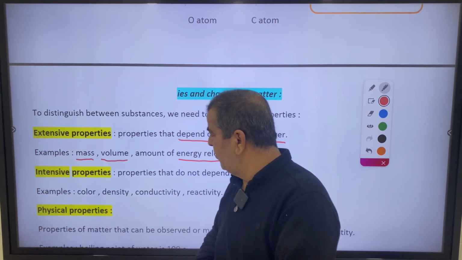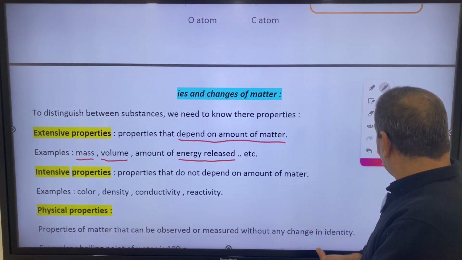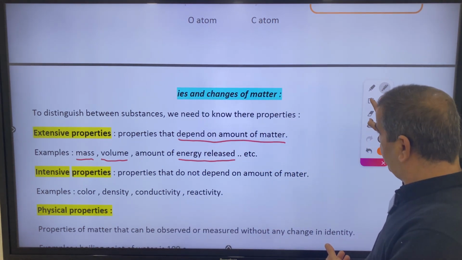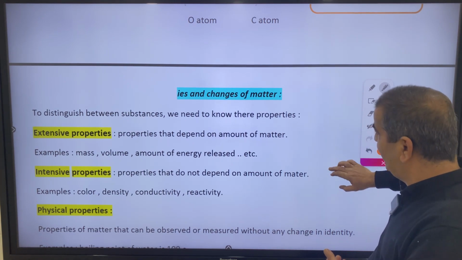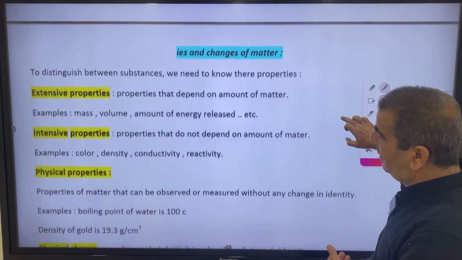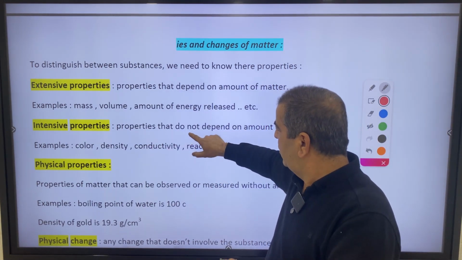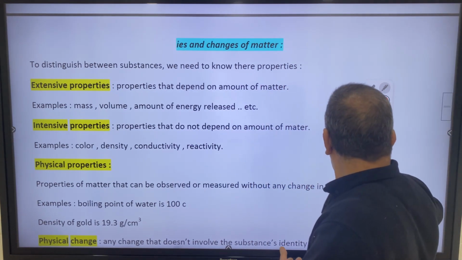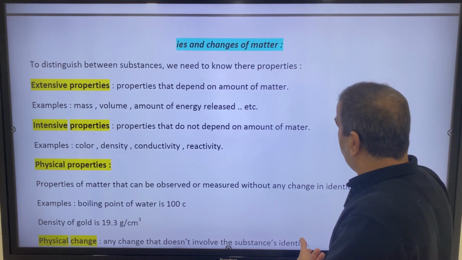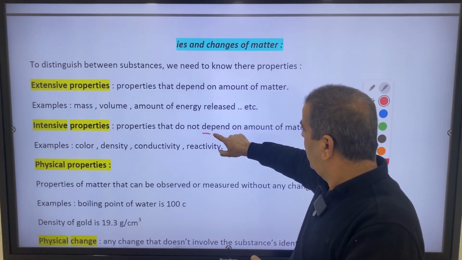Extensive properties. The opposite of extensive properties is what? The intensive properties. Intensive, not depending on what? Not depending on the amount of matter.